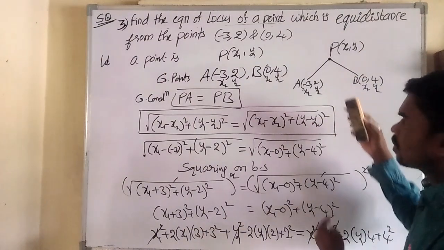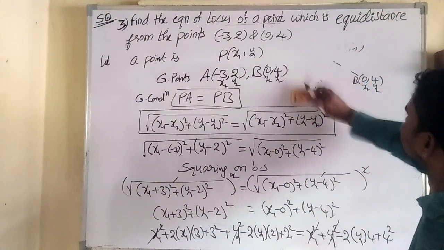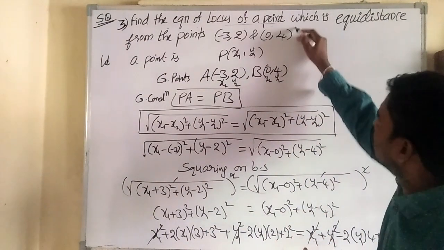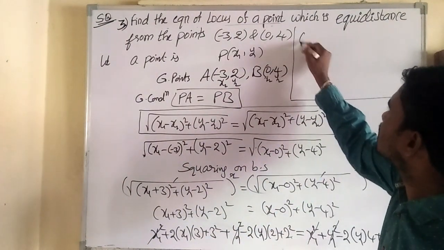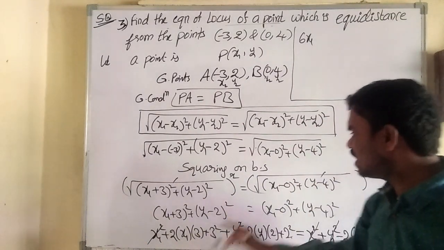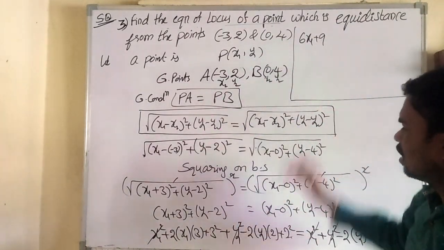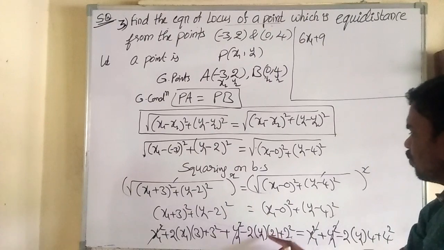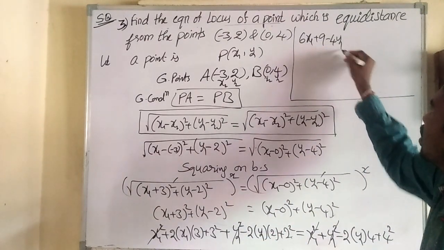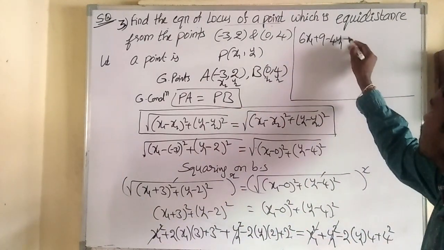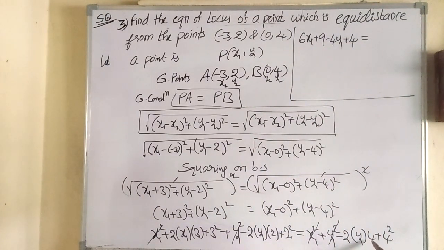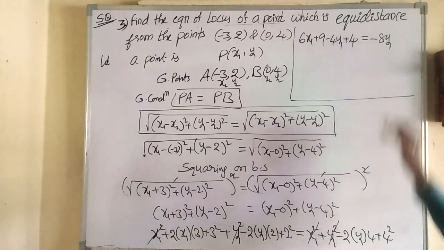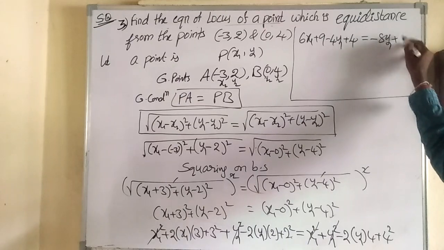Then will you complete this? Okay. Then the next two steps: what are the remaining terms? 2 into 3, 6x1, and plus 3 square means 9, and minus 2 into 2, 4y1, minus 4y1, and plus 2 square means plus 4. Then is equal to minus 2 into 4, how much? Very good, minus 8y1, and plus 4 square means plus 16.